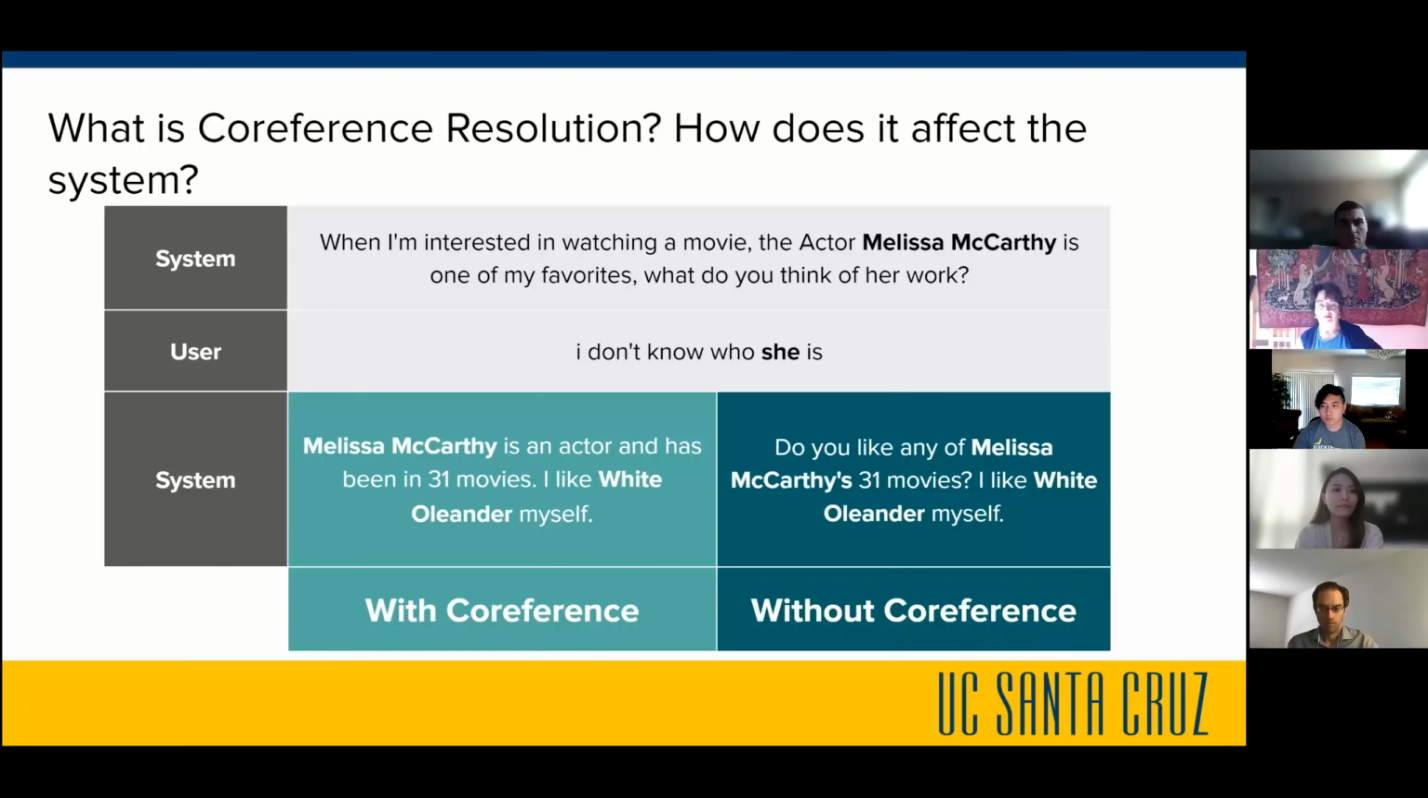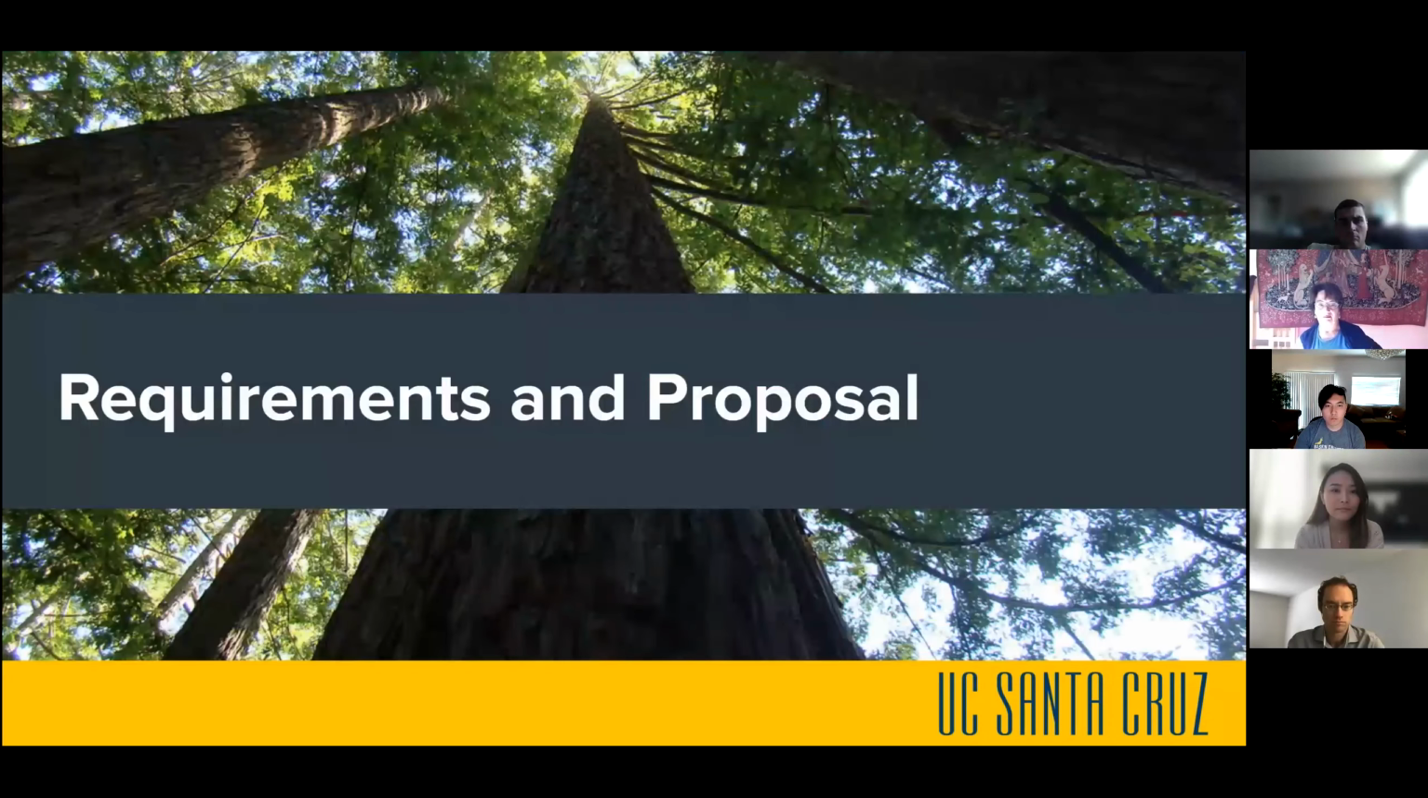In the next utterance, this is where we see the effect on the system. Without co-reference, we say something like, "Do you like any of Melissa McCarthy's movies?" And it's not the most salient response, knowing that the user just said they don't know who she is. I also want to note that we're focusing on the pronouns it, they, that, she, he, her, him, and they. Next slide.